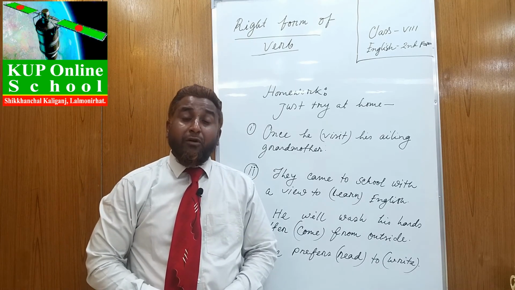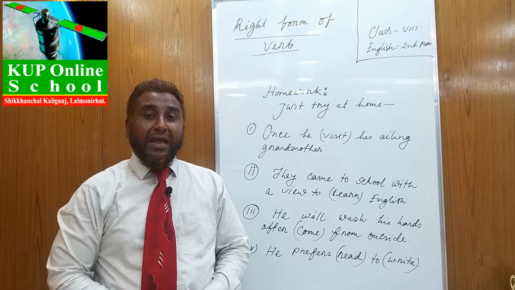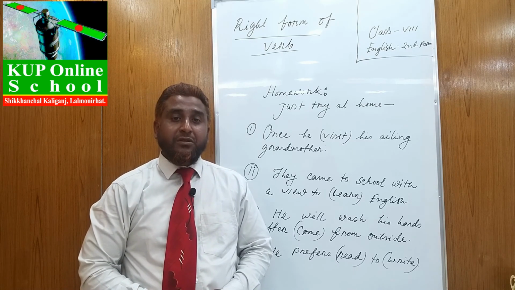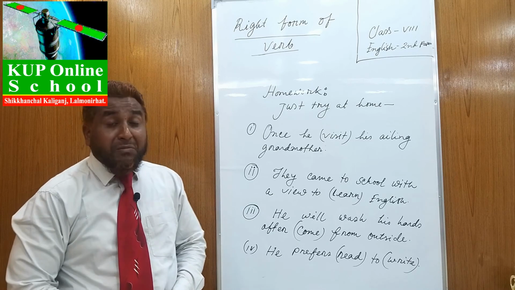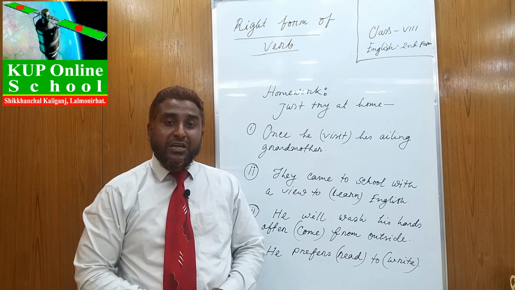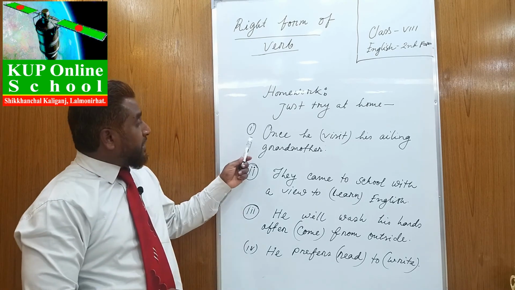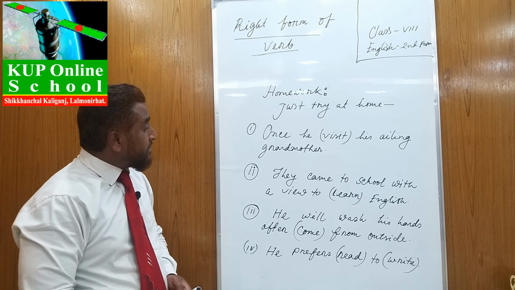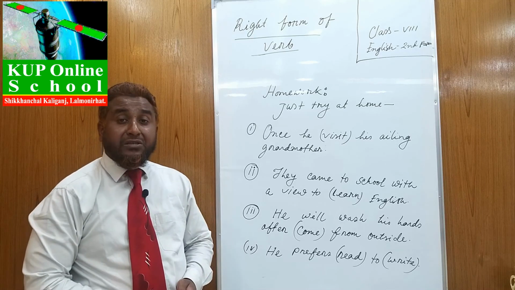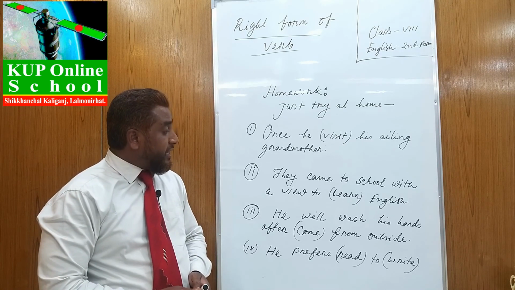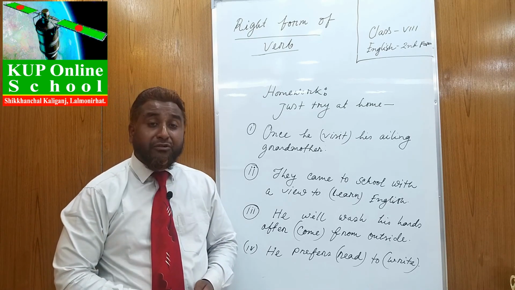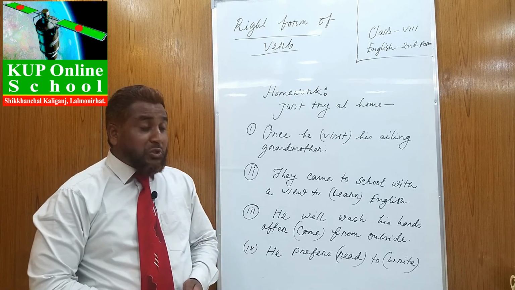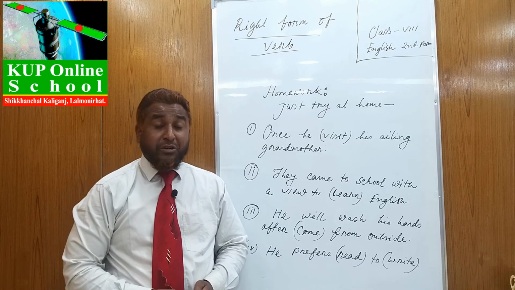Dear learners, we have already learned the use of past form and ing forms. I think you have understood well. I will close the lecture giving you some homework. You will practice it at home. Number 1, once he visited his ailing grandmother. Number 2, they came to school with a view to learn English. Number 3, he will wash his hands after come from outside. Number 4, he prefers read to write. Don't forget to practice at home.